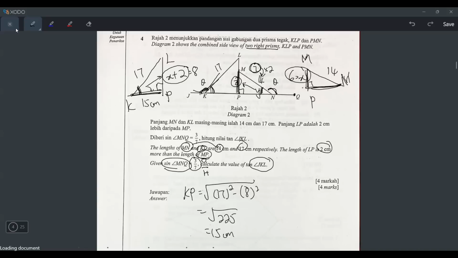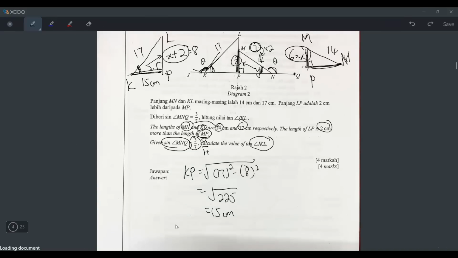So if KP is 15 cm, now I can finally find the tangent for JKL. So tangent angle JKL is equal to, but don't forget JKL is actually a quadrant 2 angle. I'm just using the reference angle, which is the other side. So the opposite will be 8, and then the adjacent is 15. So 8 over 15. But don't forget, this is not tangent JKL. This 8 over 15 is tangent JKL's reference angle. So the real angle is not an acute angle, it's an obtuse angle, a quadrant 2 angle. And in quadrant 2, only sine is positive. That's why you have to add a negative like this. Okay, then that's the answer.